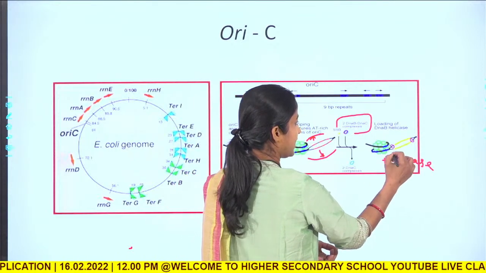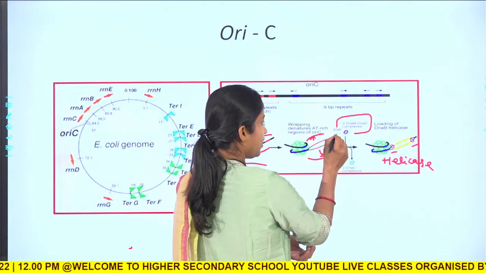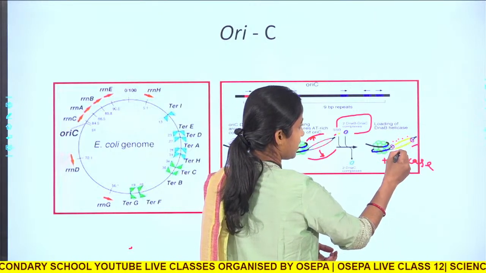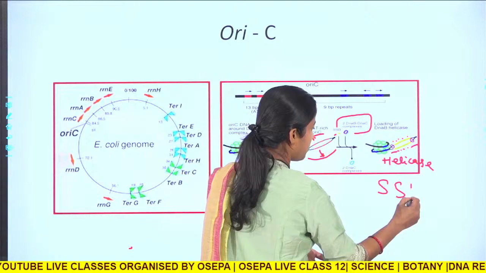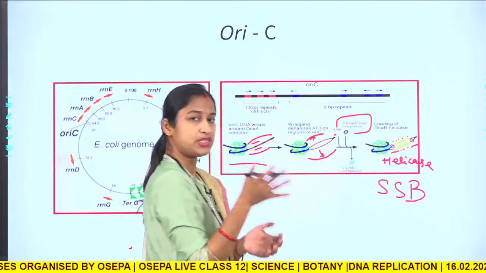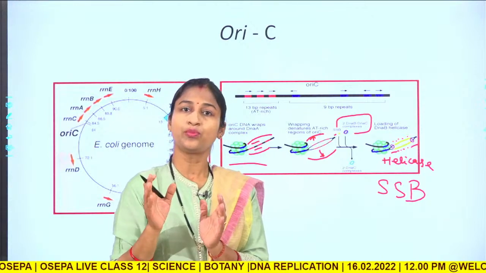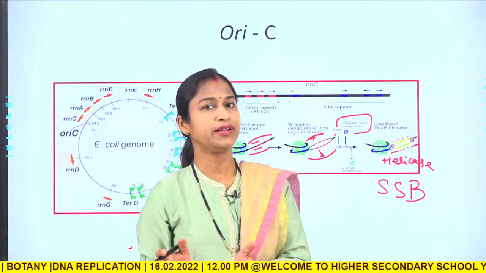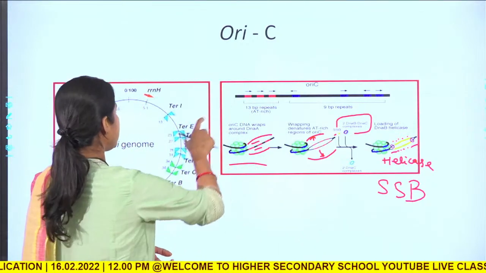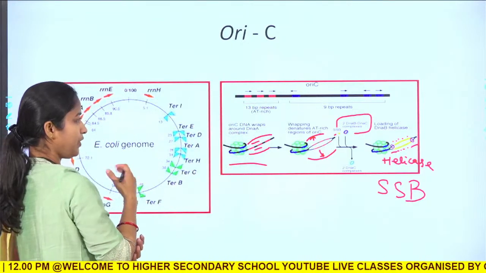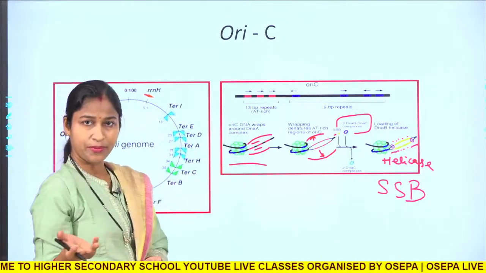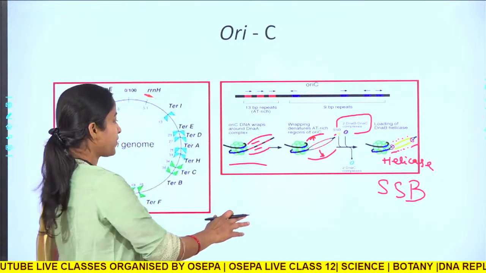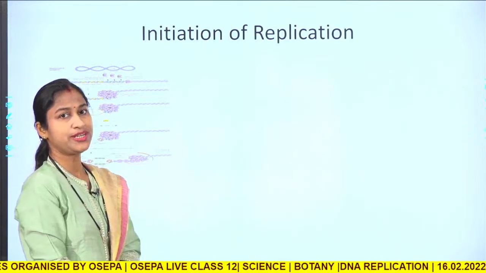Now, you can see the helicase in these violet colors, and these yellow colored portions are called single stranded binding proteins, which bind to the single stranded template in order to prevent further hydrogen bond formation between the complementary bases. Okay. So, this is ORIC, the origin of replication of E. coli. Other origins of replication have different kinds of features, but these are the features of ORIC. Let us see now how the replication is initiated.